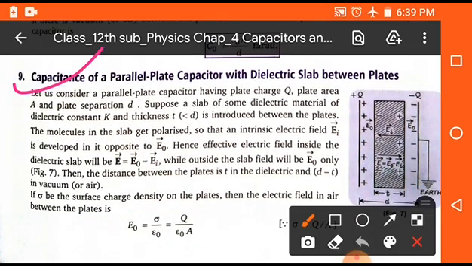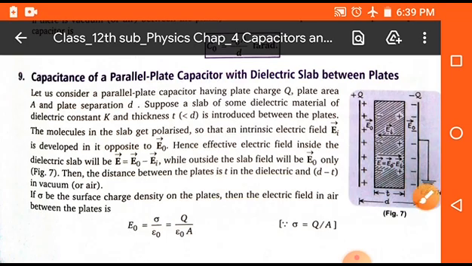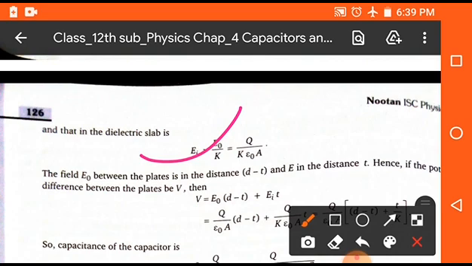Now the next topic is the capacitance of a parallel plate capacitor with a dielectric slab between the plates. It means that if we take a parallel plate capacitor and place some dielectric material between the plates, then its capacitance will change. First of all we will find E naught, where E naught is the electric field due to air, so E naught = Q upon epsilon naught A. In the same way, the electric field due to the dielectric medium will be E_t = Q upon K epsilon naught A. Now we will find the total potential, that is, the potential due to air and the potential due to the dielectric material.